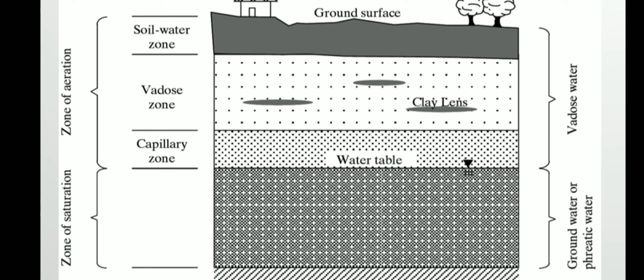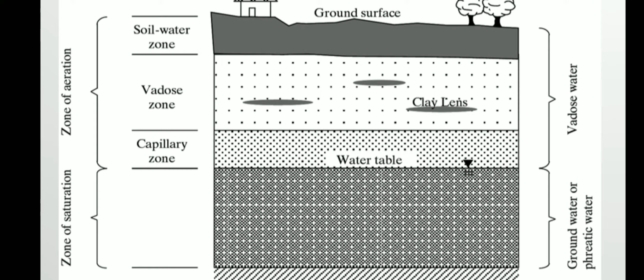Below that there is a capillary zone. Many times it is called the intermittent zone, and it is in between the zone of aeration and the zone of saturation, but it is considered a part of the zone of aeration.